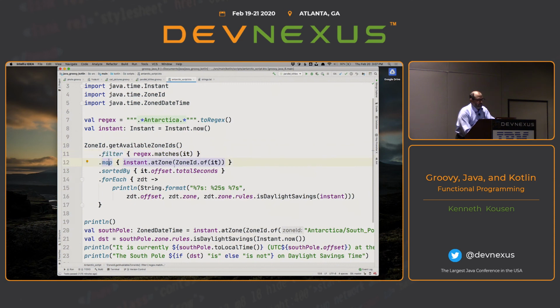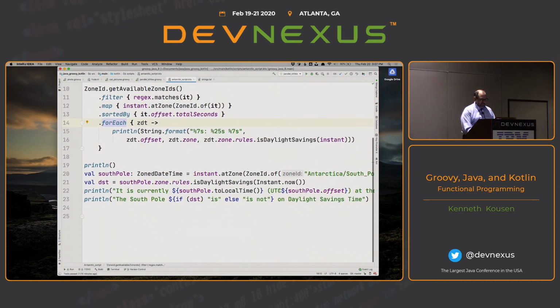I map them. This converts them into a zone date time, because zone date time has the get offset method with get total seconds. In other words, I want to sort them by time zone. And that's the easy way to do it: drill down to the offset from GMT and sort them that way. And then for each, I'll print them. I'll print out the offset, the zone, and then this mess is the is daylight savings time mechanism. And I even have that separately.